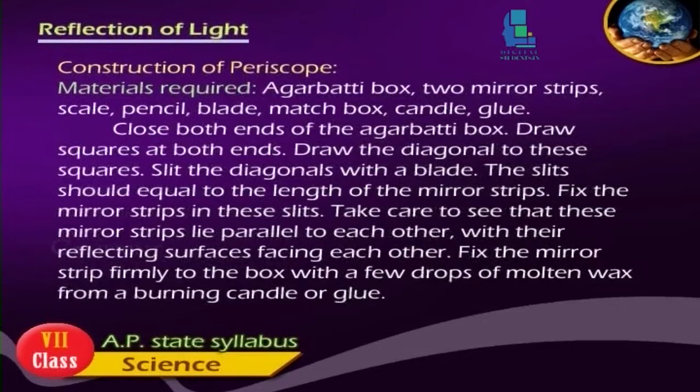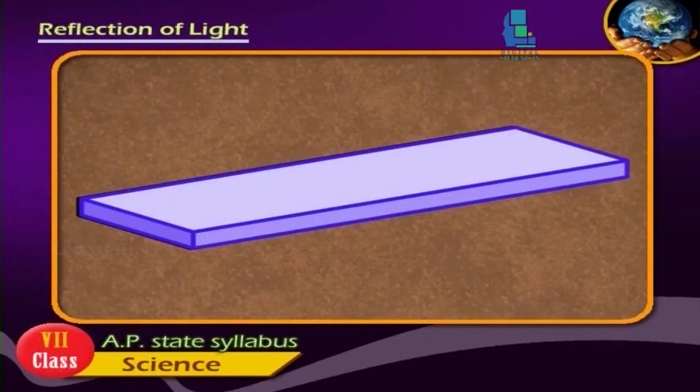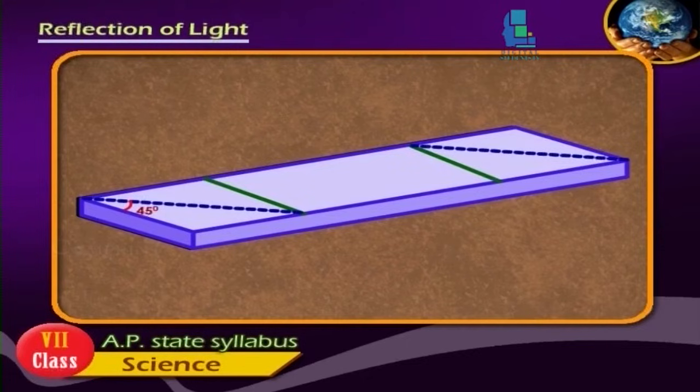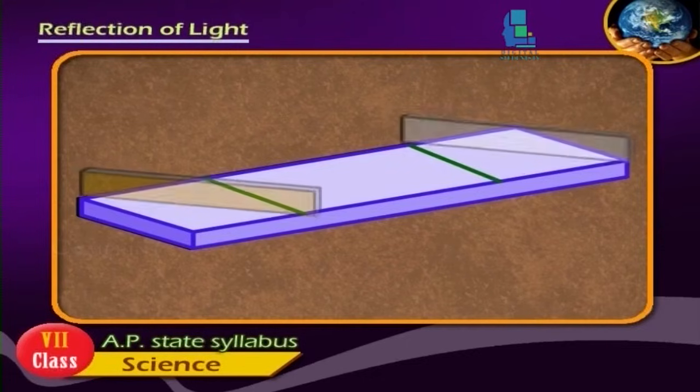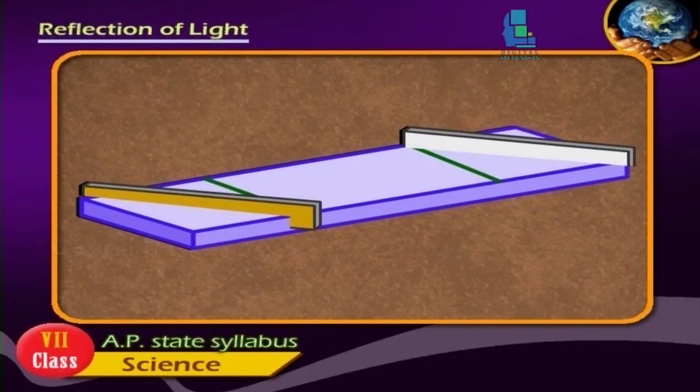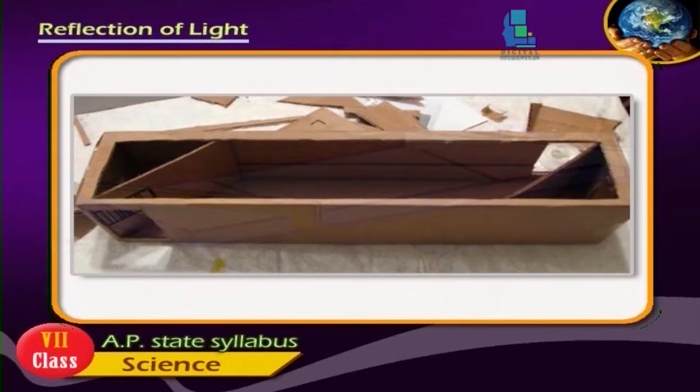Construction of a periscope. Materials required: agarbatti box, 2 mirror strips, scale, pencil, blade, matchbox, candle, glue. Close both ends of the agarbatti box. Draw a square at both ends. Draw the diagonal to these squares. Slit the diagonals with a blade. The slits should be equal to the length of the mirror strips. Fix the mirror strips in these slits. Take care to see that these mirror strips lie parallel to each other with their reflecting surfaces facing each other.